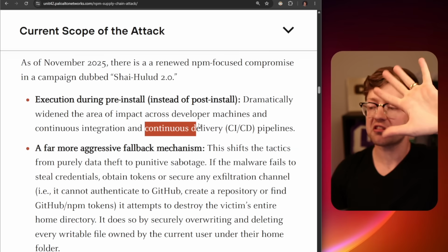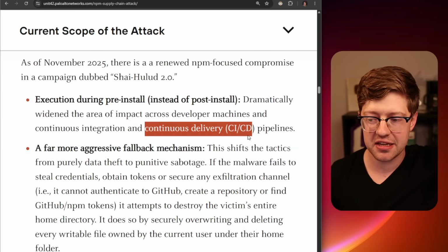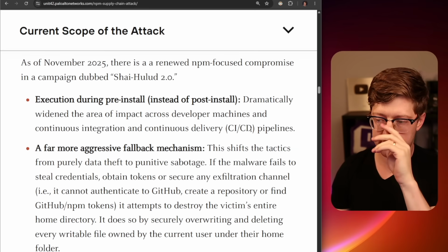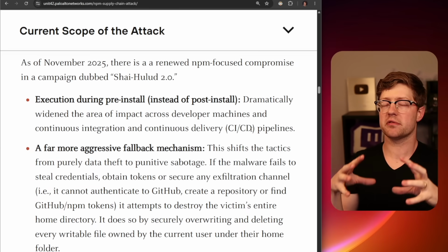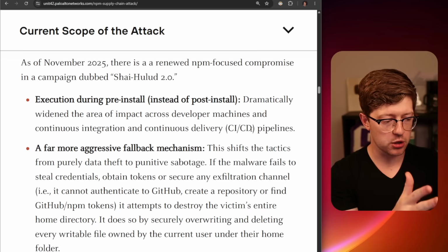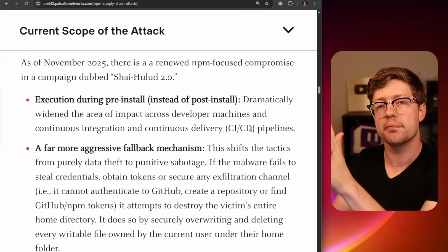Don't forget, there's this whole world of CI/CD, continuous integration, continuous delivery pipelines that are basically automated ways for maintainers and developers of software to not only build and test their code, but also to deploy it, okay?